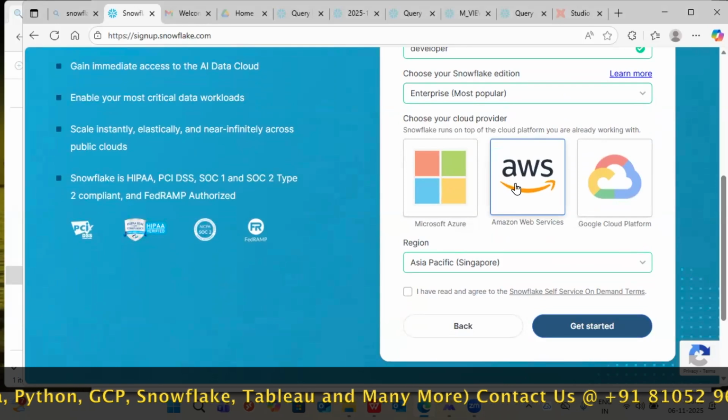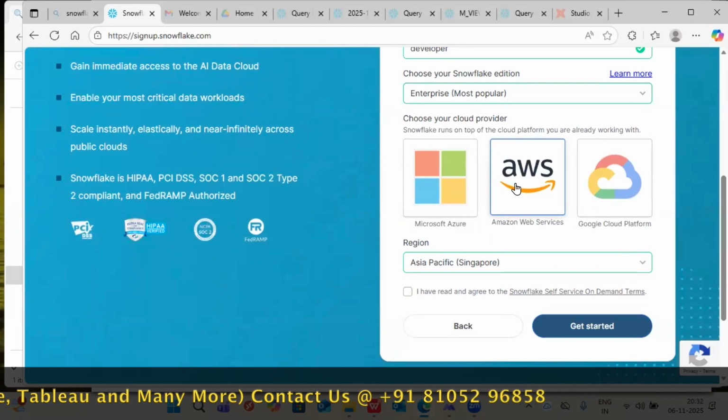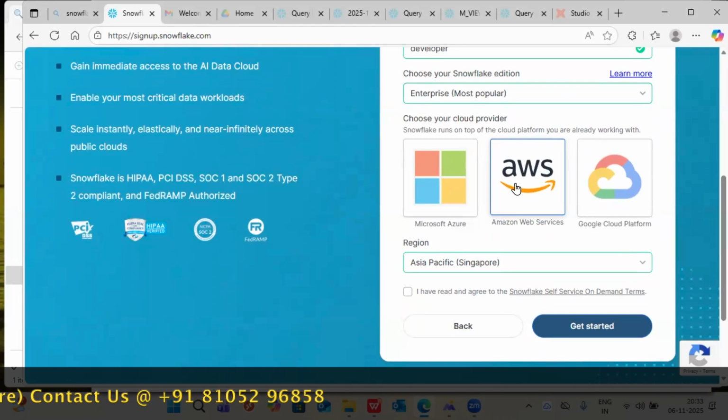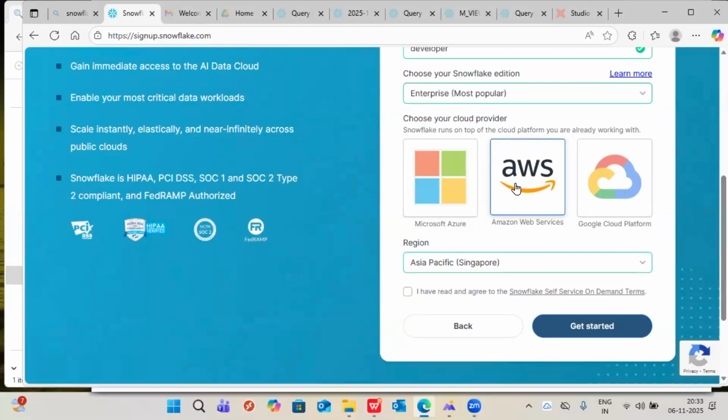You are showing three. If I choose one cloud provider, I want to learn that particular cloud provider. Like that, there are so many doubts you will have. First of all, listen. We are not going to learn any cloud provider completely. We are not cloud provider developers. We are not Azure developers. We are not AWS developers. We are not GCP developers. We are Snowflake developers. That's it.